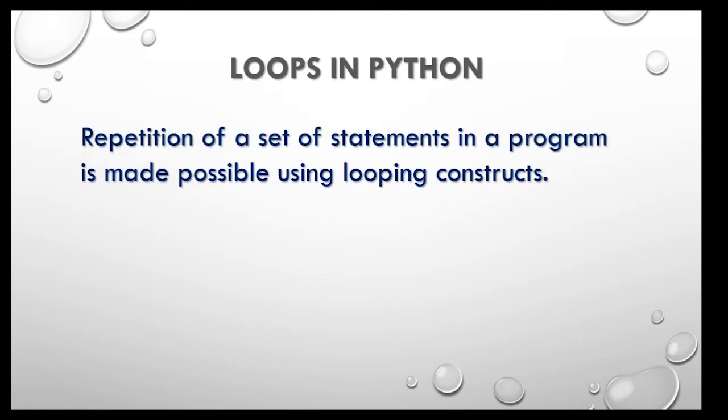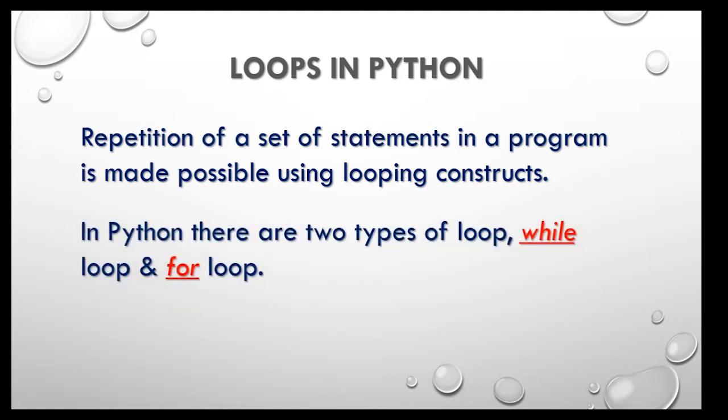So loop control statements are used when a section of code may either be executed a fixed number of times or while some condition is true. In Python, there are two types of loop. One is while loop and the second one is called for loop. In today's class, we just focus on while loop. A while loop in Python executes a block of code or statement as long as the test expression is true.